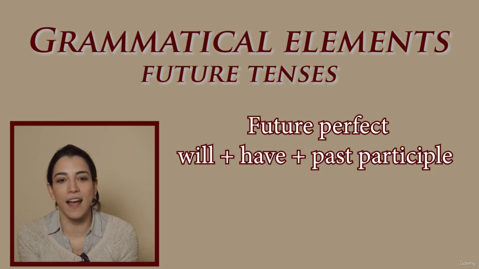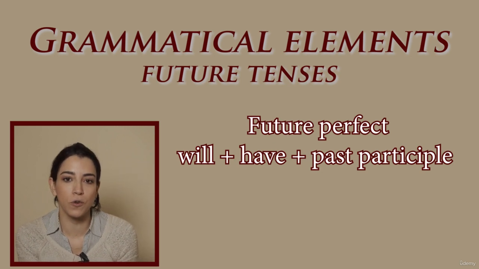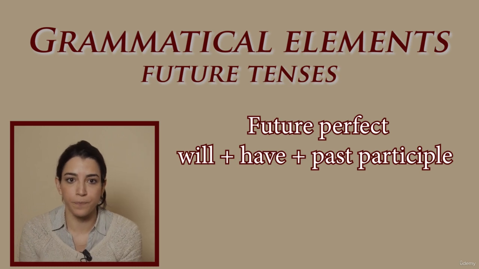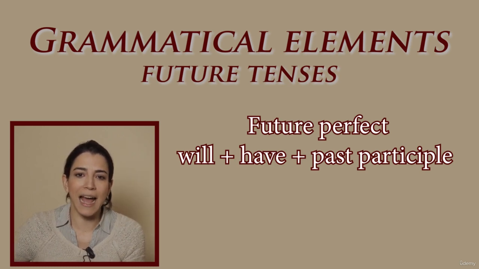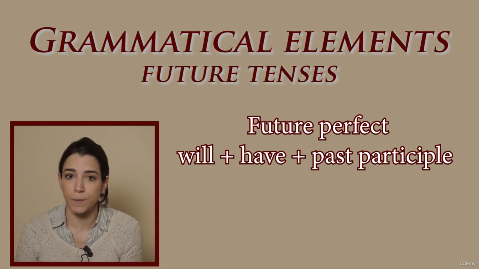Now let's have a look at the future perfect. We use the future perfect tense to say that something will finish or will be completed at a specific point in the future, often indicating how long something will have been happening once the future moment in time is reached.